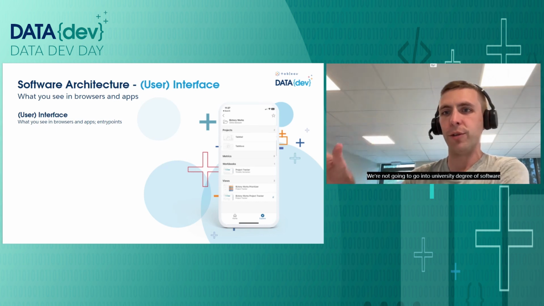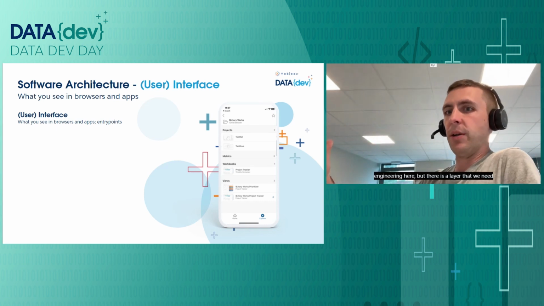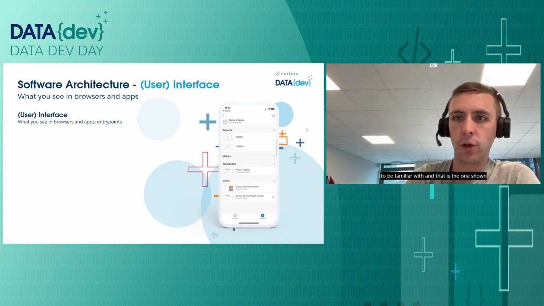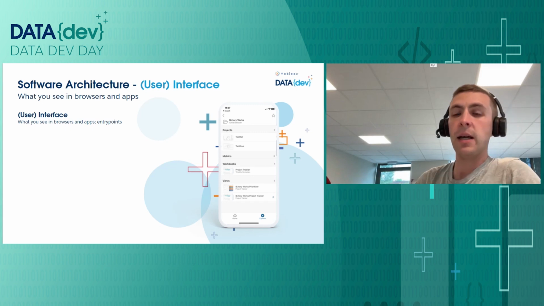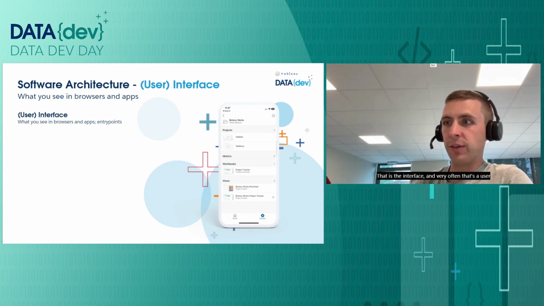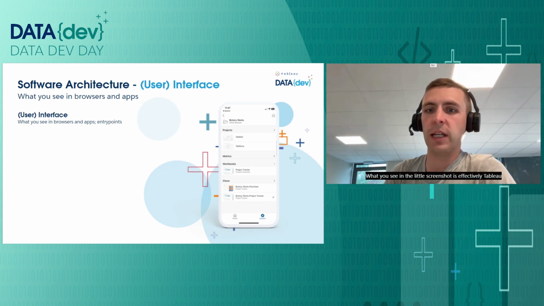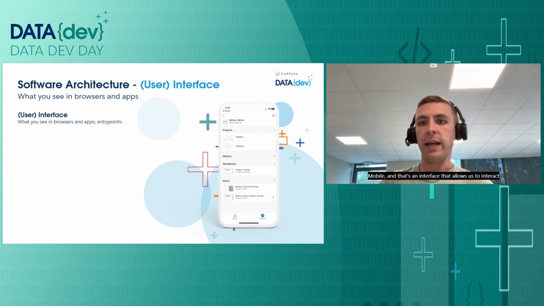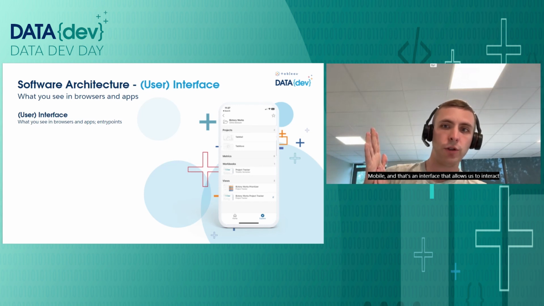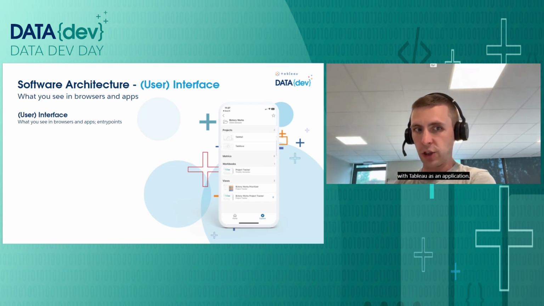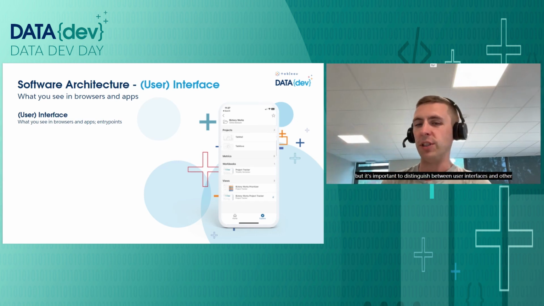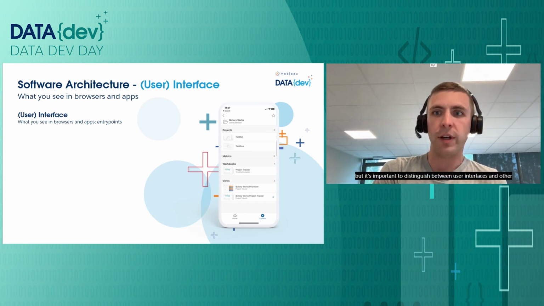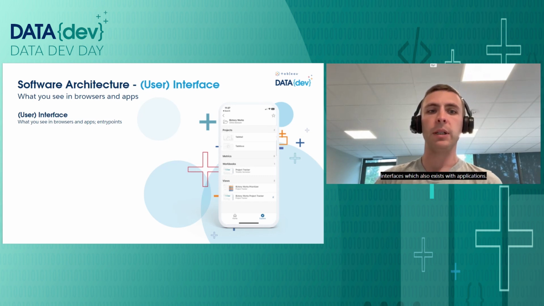These are models that are very common in computer theory, so again, maybe familiar to some of you. We're not going to go into a university degree of software engineering here, but there is a layer that we need to be familiar with, and that is the one shown here, both in the screenshot and listed on the slide. That is the interface. And very often that's a user interface that we will be familiar with. What you see in the little screenshot is effectively Tableau Mobile, and that's an interface that allows us to interact with Tableau as an application. It's a user interface because it is designed for users, but it's important to distinguish between user interfaces and other interfaces which also exist with applications.